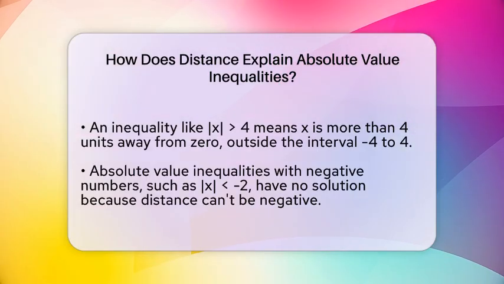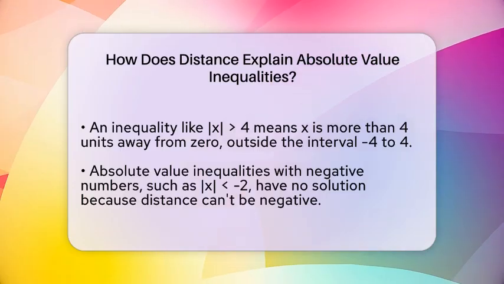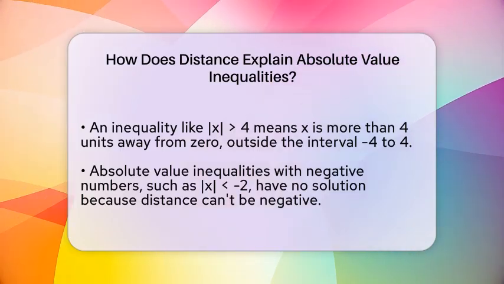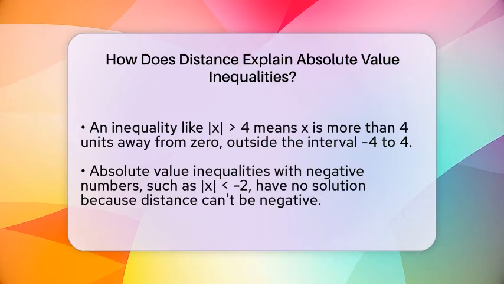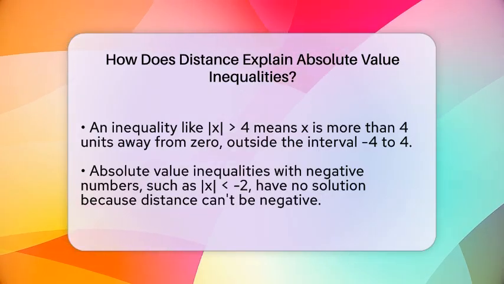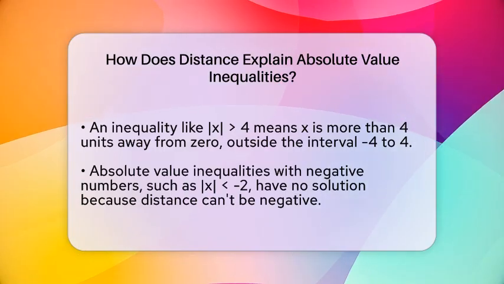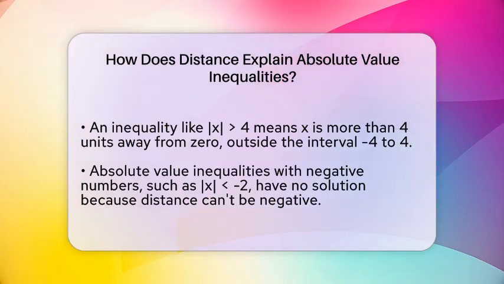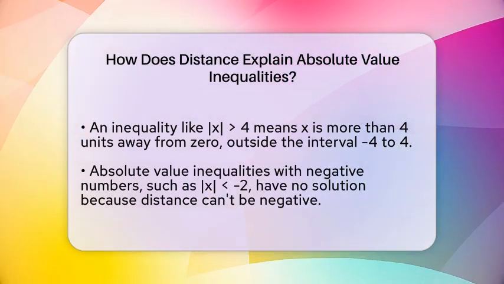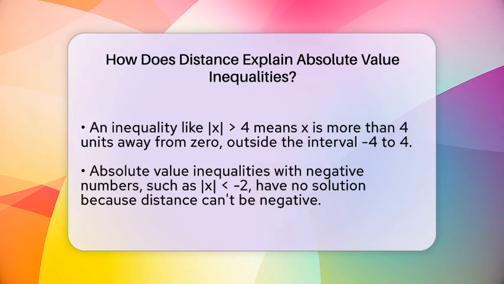It is important to remember that an absolute value inequality like absolute value of x less than -2 has no solution, because distance cannot be less than a negative number. No matter what, the distance from 0 cannot be negative, so such inequalities are impossible to satisfy.